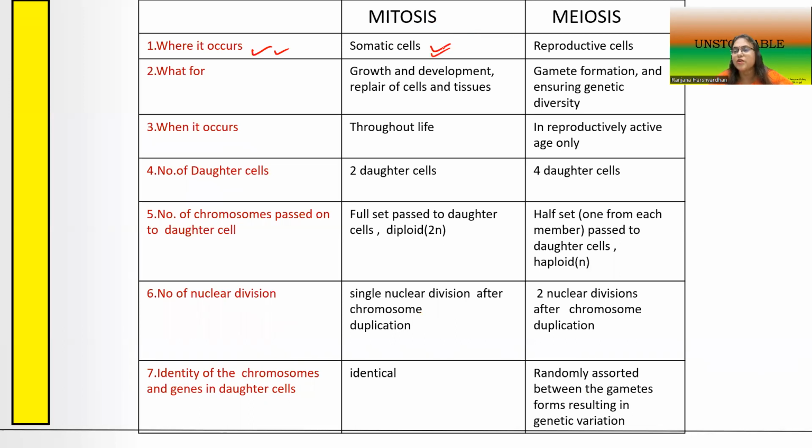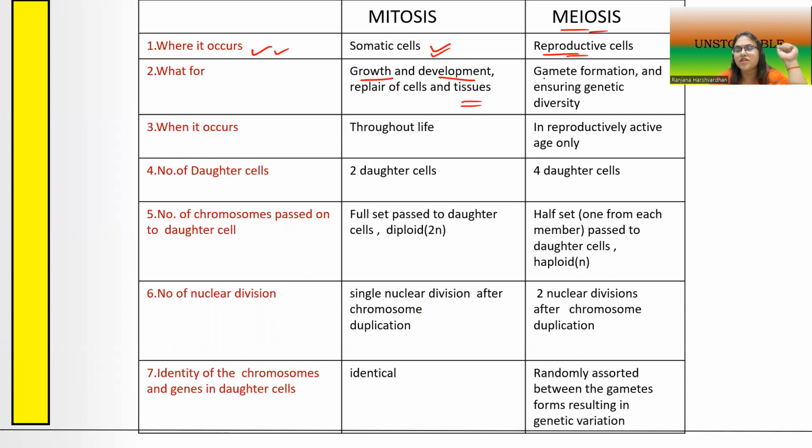So we just studied that mitosis occurs in all body cells. Soma means body, so all somatic cells undergo mitosis. Here, only the reproductive cells, that is gonads, undergo meiosis, the cells which are going to form sperms and eggs. What is the purpose of mitosis and meiosis? Mitosis is responsible for the growth in the size of the organism. An organism has grown to its particular size because more and more cells of the same kind have been formed, and also for the repair of cells and tissues.